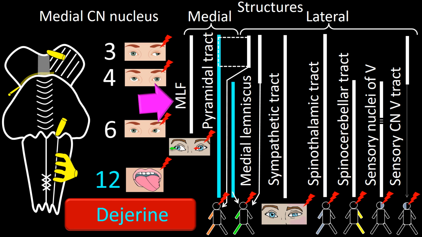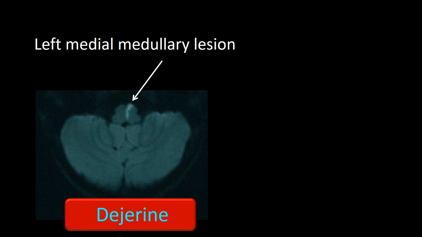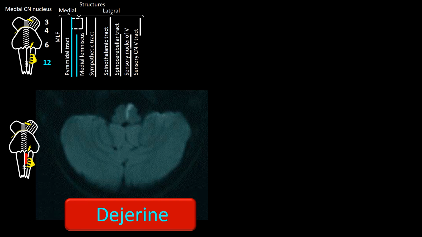The MLF is spared because it is not present in the medulla, or at least not involved in lateral extraocular movements at this level. In this frame you can see an MRI. This MRI shows a left medial medullary lesion consistent with Dejerin syndrome. In this frame I have added the cartoonish representation of the lesion, and in this new one the pictorial summary